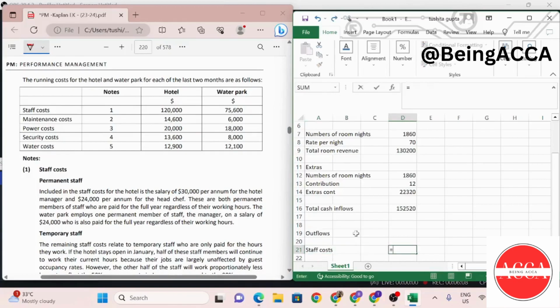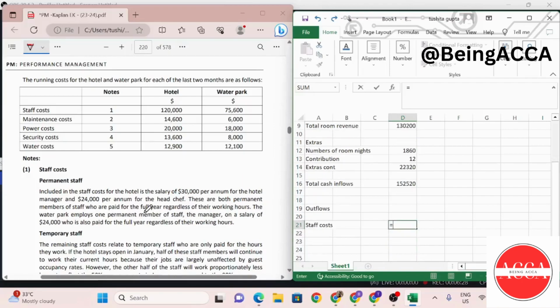The staff costs are 120,000 for the hotel. Included in the staff cost of the hotel is the salary of 30,000 per annum for the hotel manager, 24,000 per annum for the head chef. These are both permanent, who are paid for the full year regardless of their working hours. The water park employees, okay, we are not doing for the water park right now.